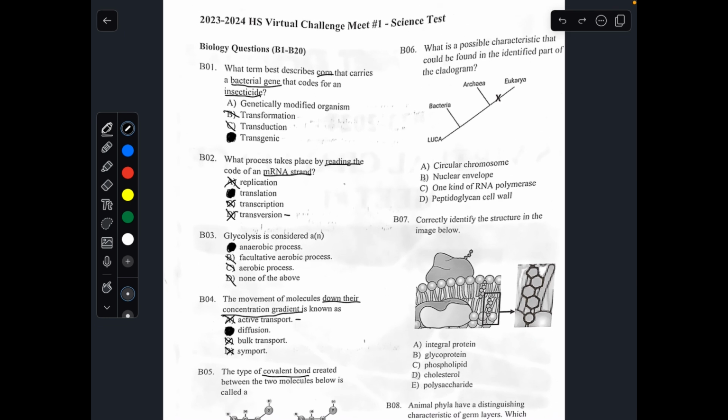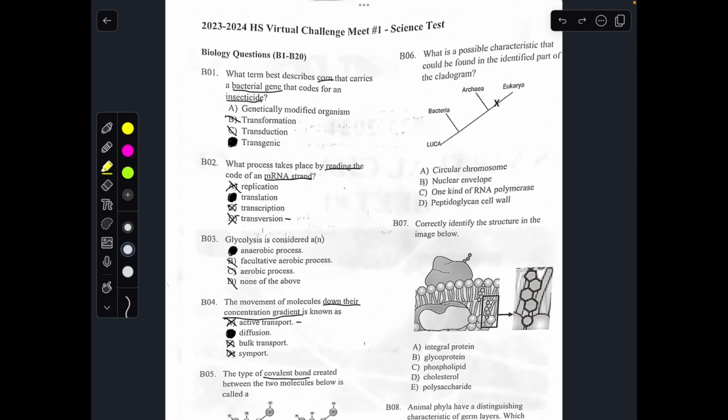Number 6. What is a possible characteristic that could be found in the identified part of the cladogram? This X here marks the characteristic when it first emerges. To study a cladogram, we know that the left side is all the way in the past, and all the way to the right is the present, or more modern.